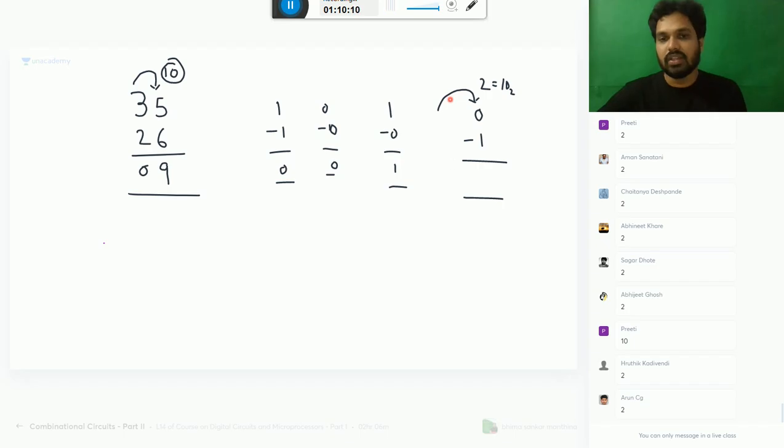Okay, this what you are bringing is called borrow. You are taking borrow from the higher order. You are taking 1, but it is becoming 1 0. That is actually 2 here in the binary. So 2 minus 1, what is the answer? So this is what we call difference.